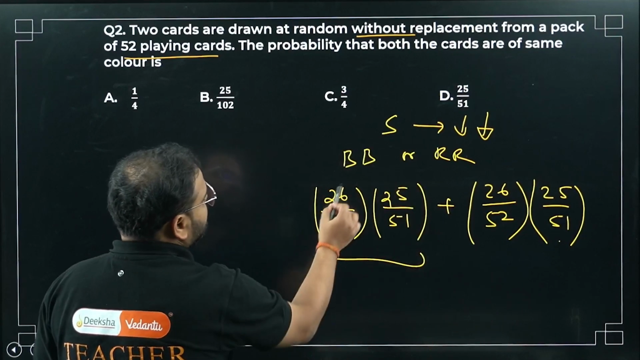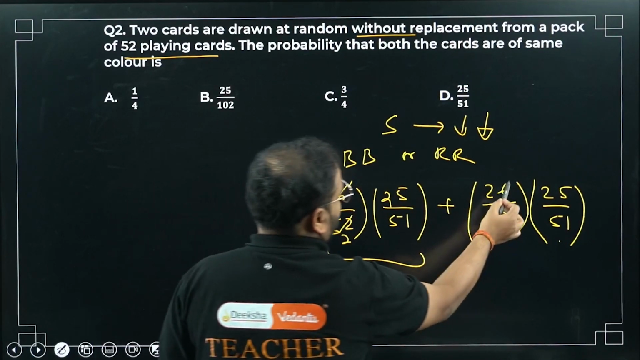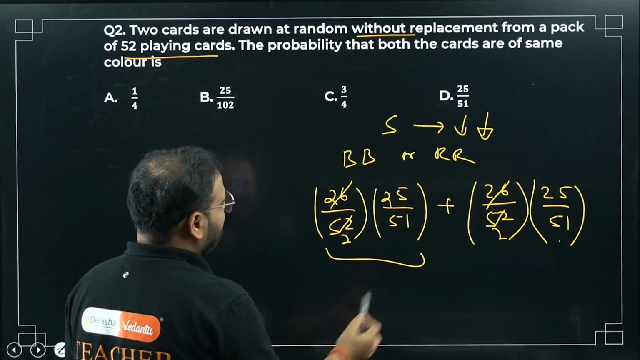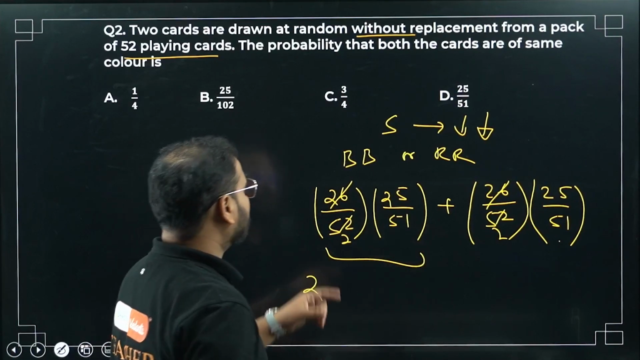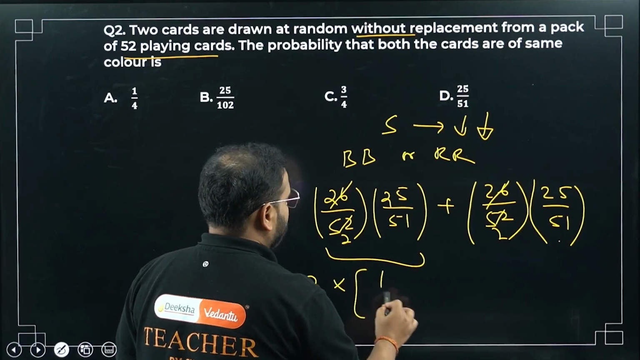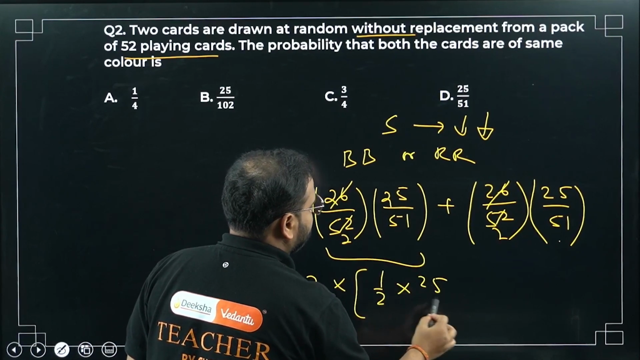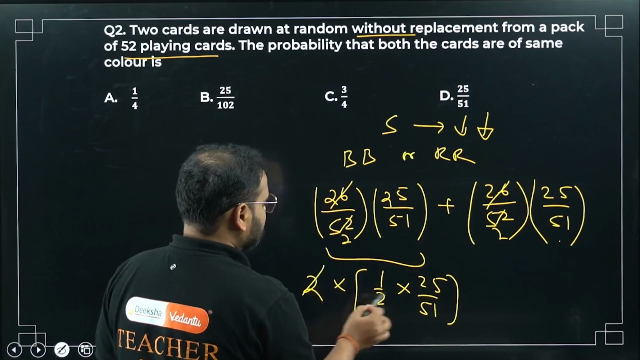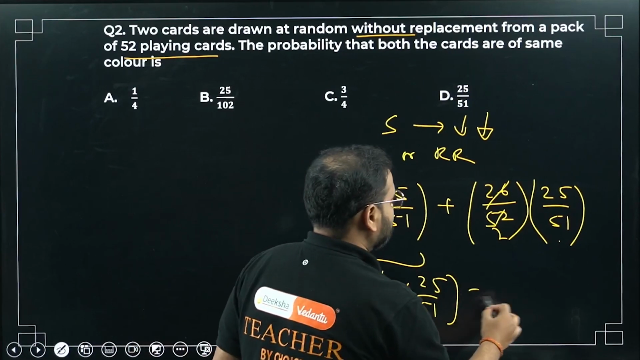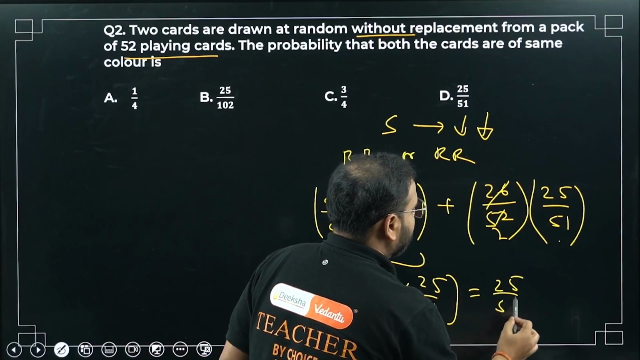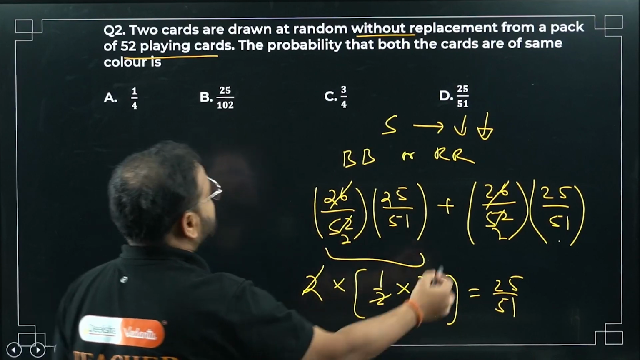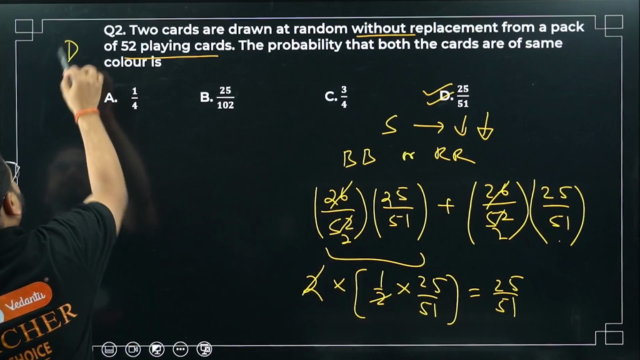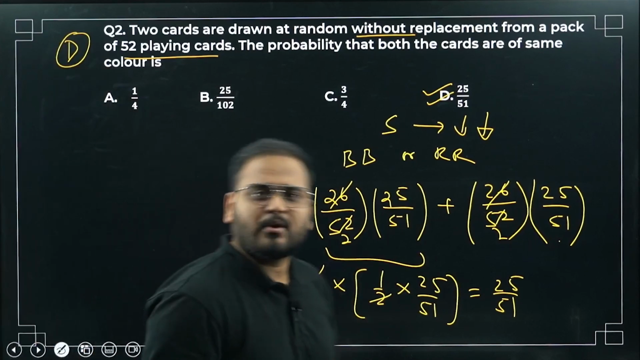Please check. This is going to be 1 by 2. Take 1 by 2 common, or I can simply write this as 2 times of 1 by 2 into 25 by 51. They are the same thing. So 2 times, cancel 2 and 2. What's my answer? 25 by 51. The suitable option is D. Question number 2 is over.